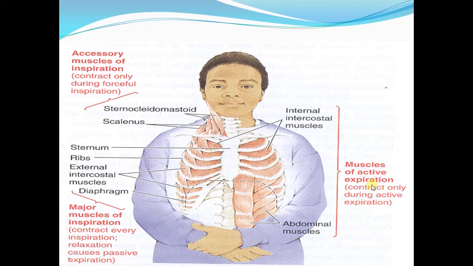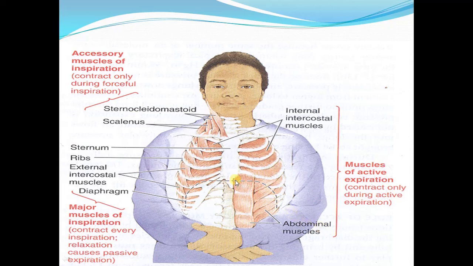But during forceful breathing, the process of expiration also becomes active. It means there is contraction of the muscles during the process of expiration. Now the muscles of forceful expiration, again there are two groups, the abdominal muscles and the internal intercostal muscles. These two groups of muscles, when they contract, help in expiration.